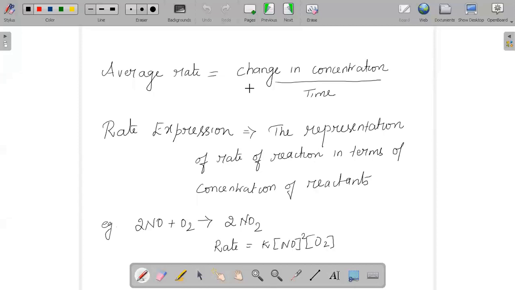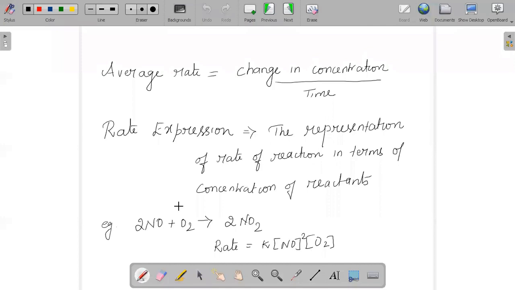The average rate of a reaction is nothing but the ratio of change in concentration of the reactants to the change in time. This is basically determined by the change in concentration of your reactant or product over the time taken for the change.